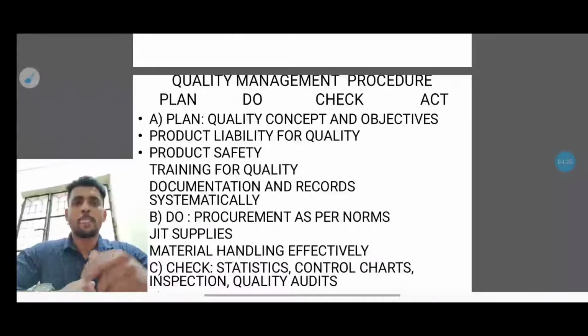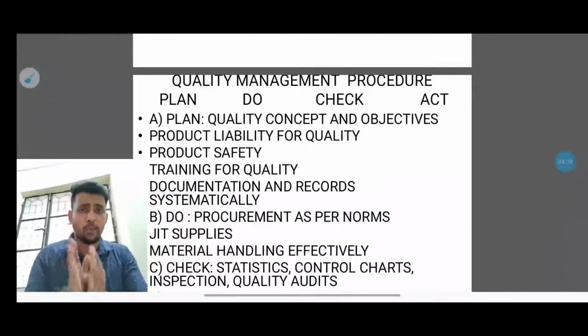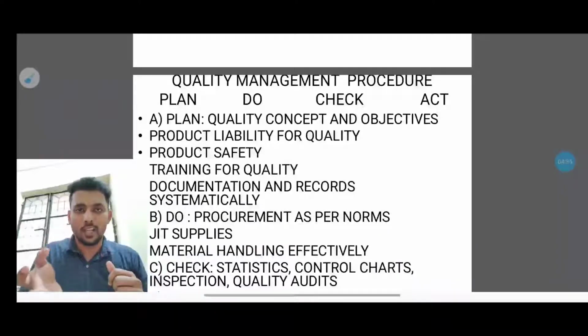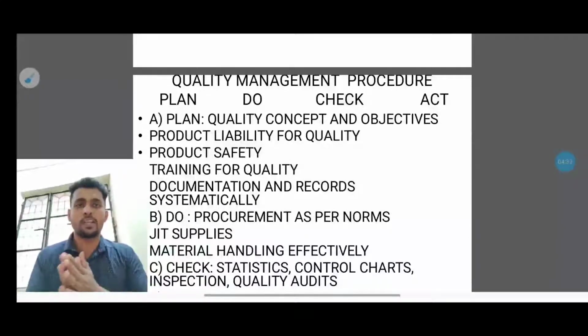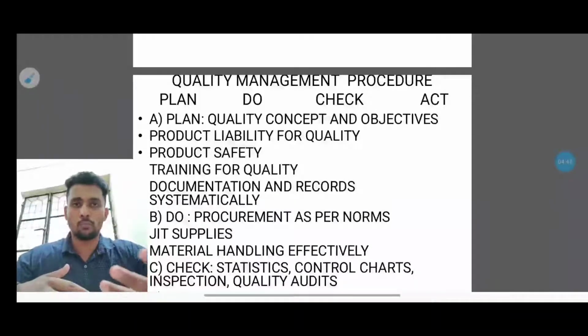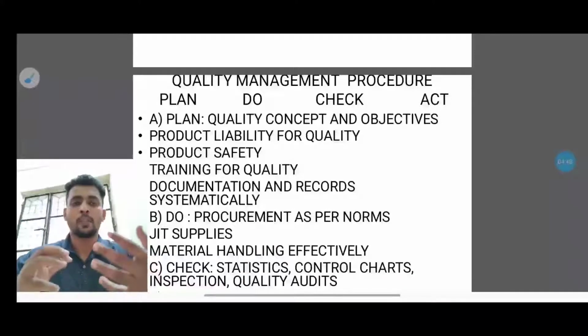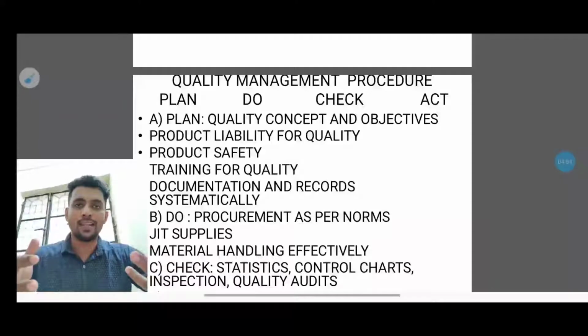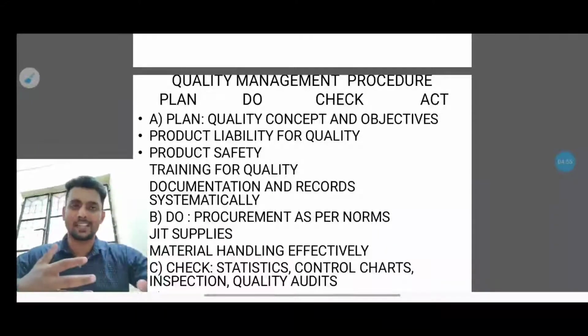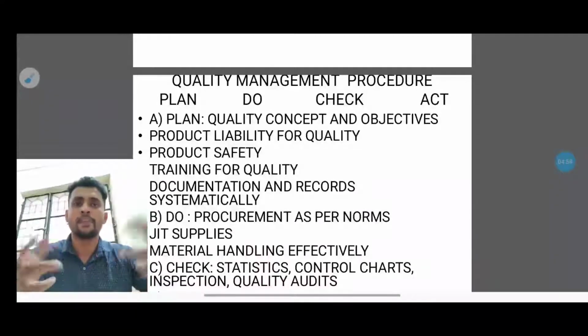The next one is material handling, that is, how effectively the employees are handling the material. Are they using it in a lethargic way, or in a wise way? Material handling is very important, because the company invests so much money to buy those materials from different regions and then does the assembling in the company. If they are not handling it in a proper way, that could be a big disaster and a big loss for the company.